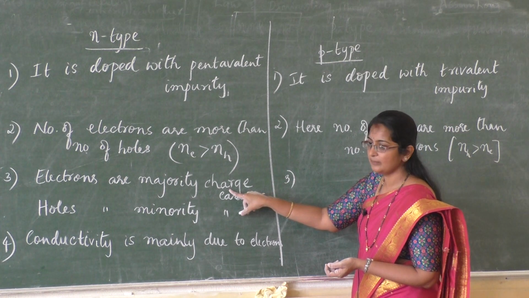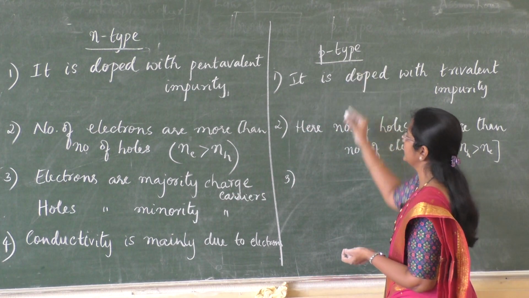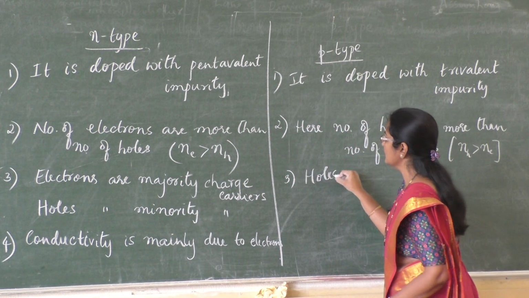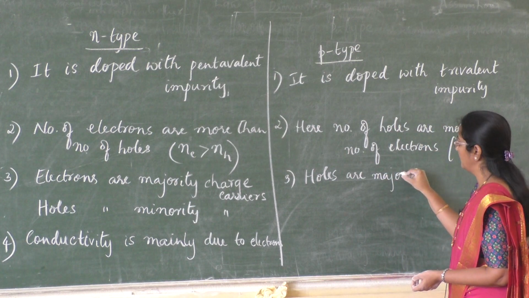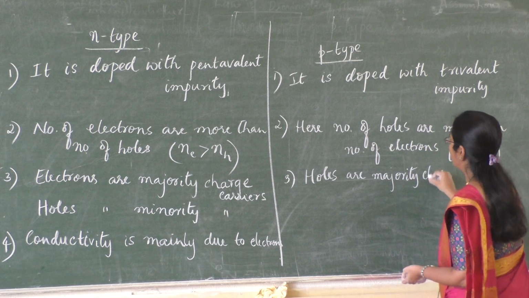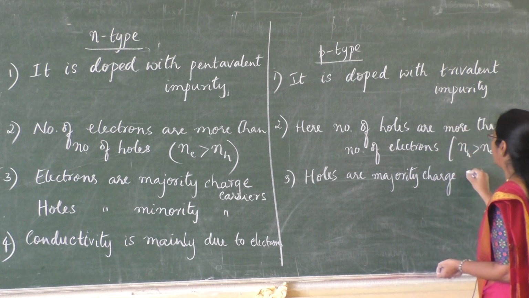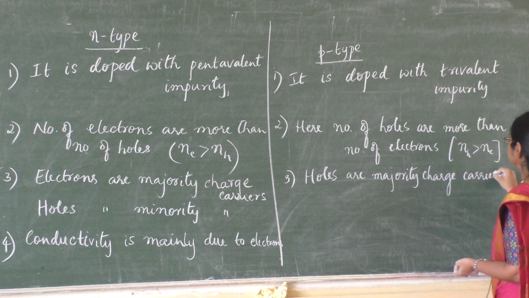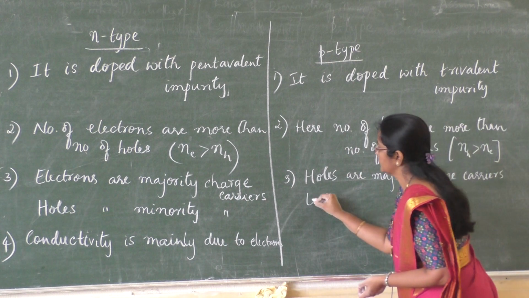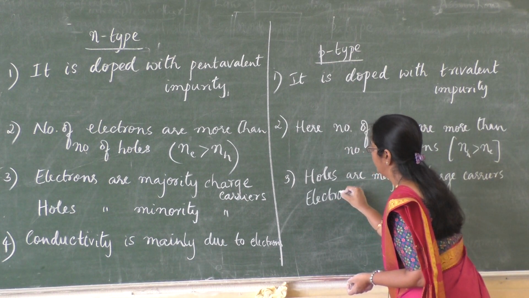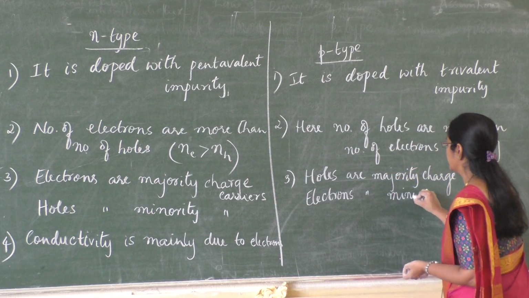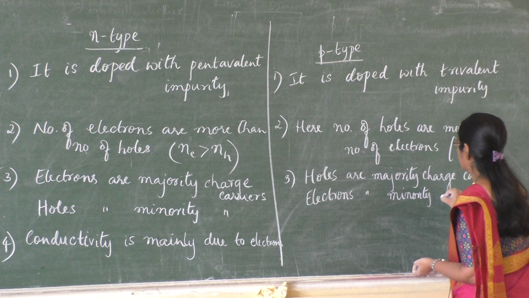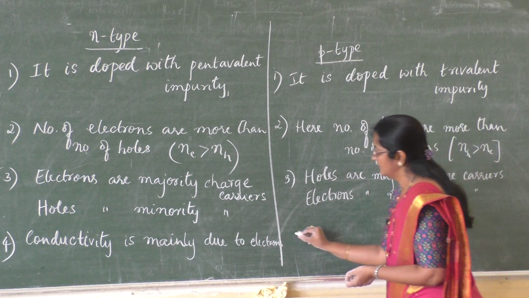In n-type, electrons are majority charge carriers. In p-type, holes are majority charge carriers, and electrons are minority charge carriers.